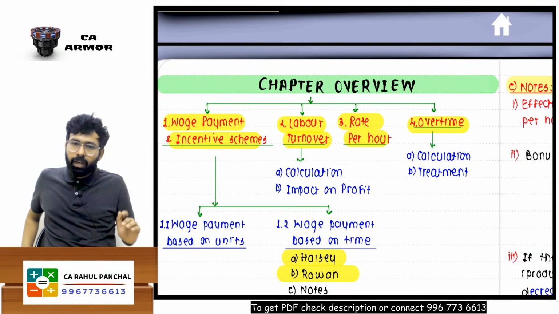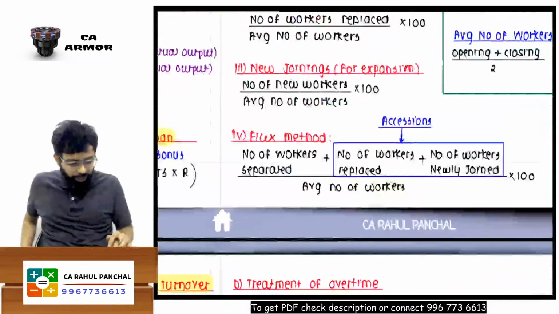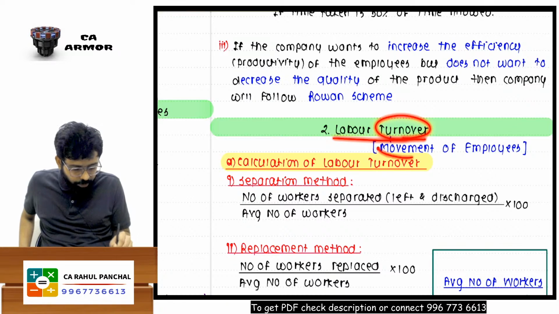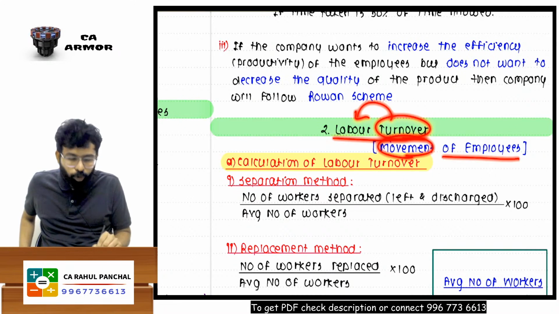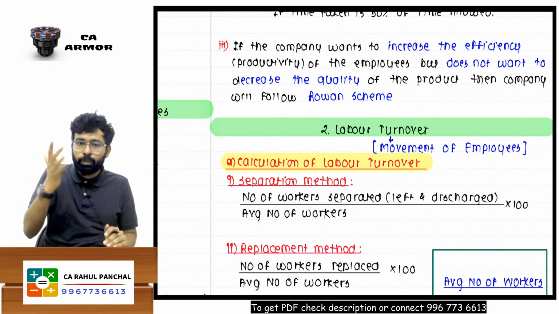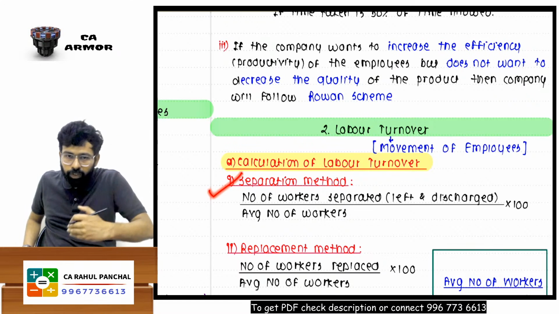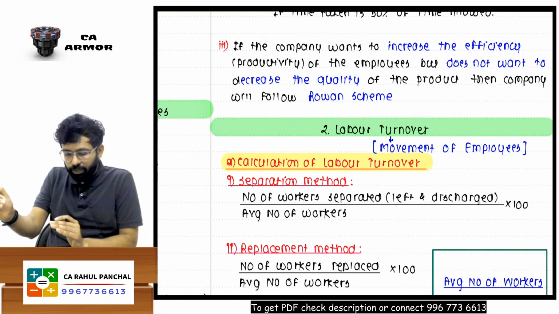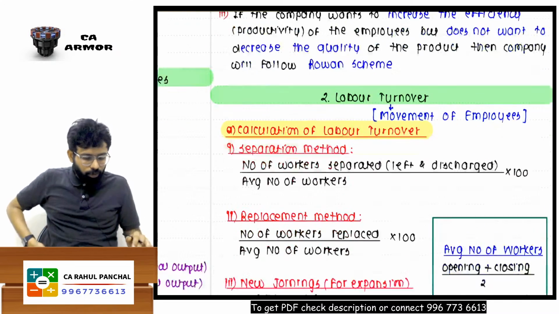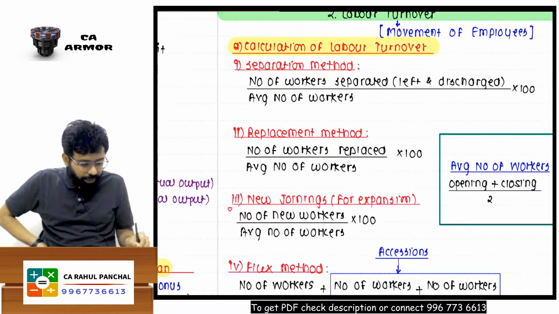When we say labor turnover, it is all about movement. Let me give you an idea. Turnover means movement of labor, that is, movement of employees. It means a worker is coming or a worker is going. That is a movement. If a worker is going, that is known as separation. Someone is going. So if someone leaves, someone has to come. That is the replacement method. And then there is new joining.